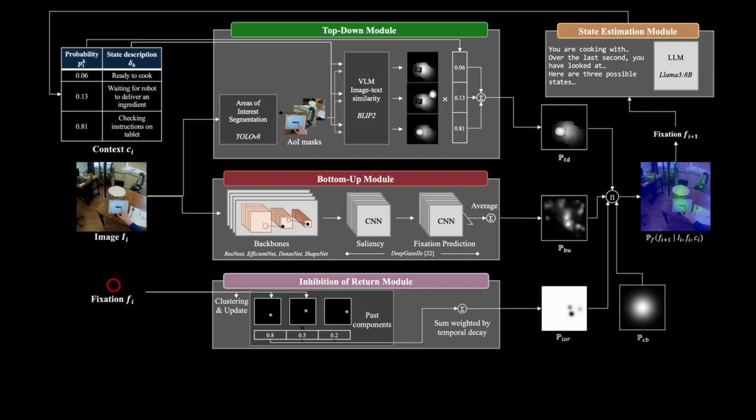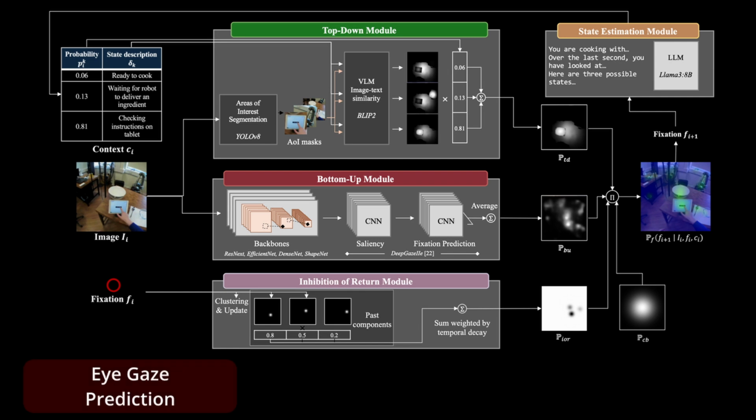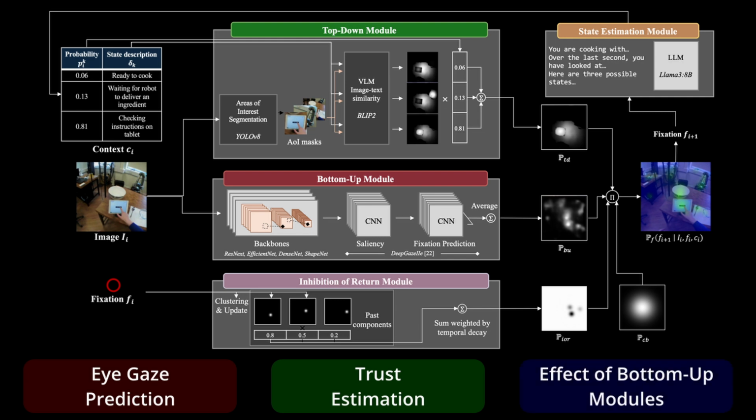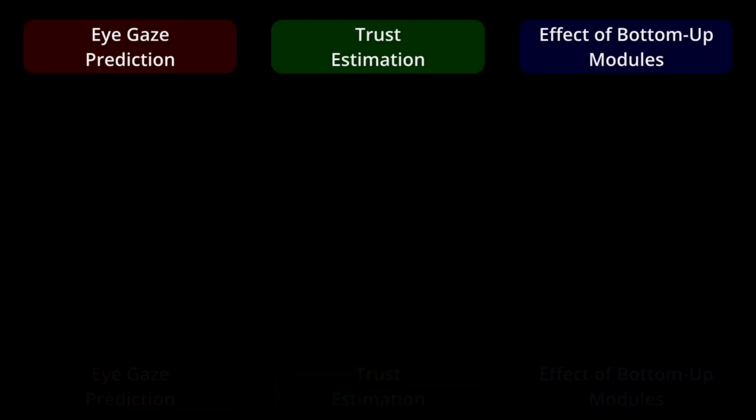Based on this framework, we run 3 sets of experiments. The first one focuses on gaze prediction, the second one on the connection with trust, and the last one studies the impacts of different bottom-up modules.